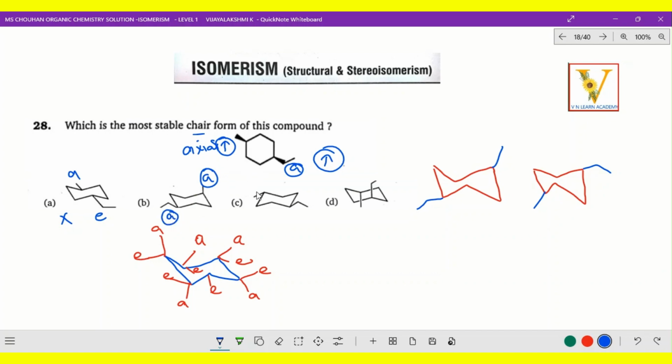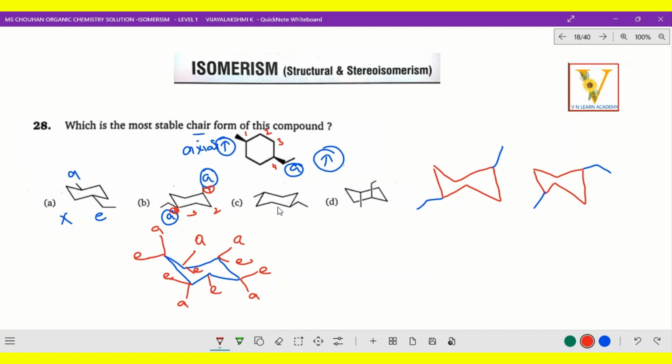And one more thing I wanted to mention, here you have to put the numbering according to the numbers mentioned. Now for example, this is 1 2 3 4. Even if you bring it over here, 1 2 3 4, both are the same, so nothing to worry. That means the first position and fourth position have to be attached to methyl and ethyl. Here, imagine this is the first position, this is second, third, and this is four, so that means it coincides.